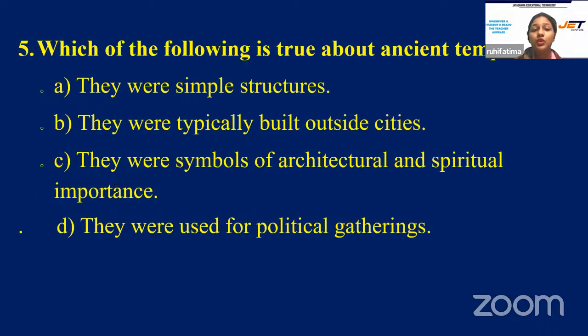Next question. Which of the following is true about ancient temples? And your options are A, they were simple structures; B, they were typically built outside cities; option C, they were symbols of architectural and spiritual importance; or is it option D, they were used for political gathering?